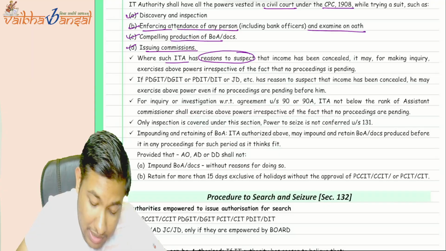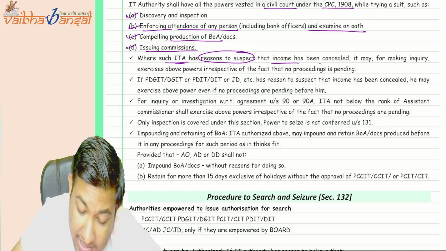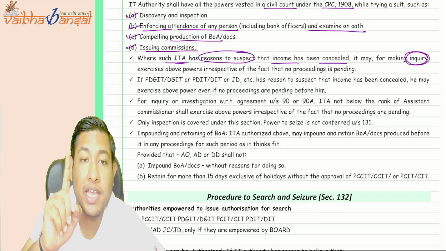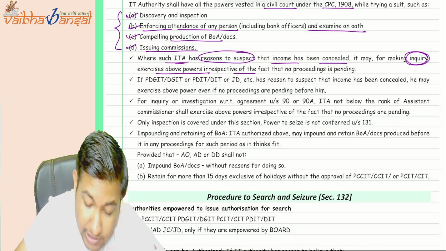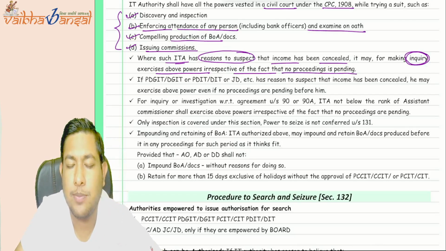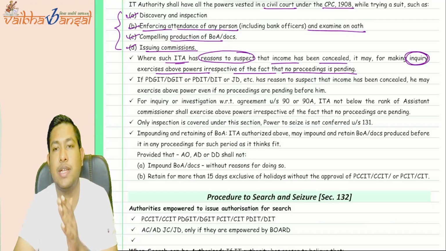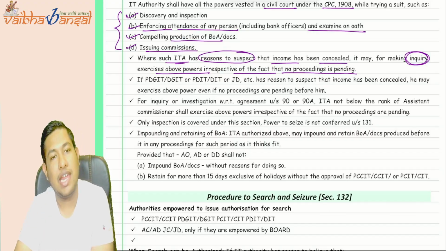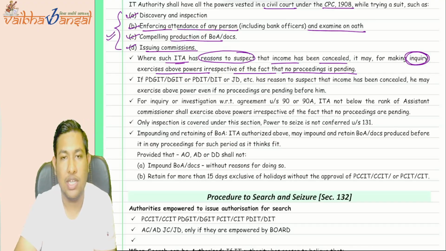So where such ITA, the income tax authority, has a reason to suspect that income has been concealed, it may, for making inquiry, exercise the above powers given in A to D, irrespective of the fact that no proceeding is pending. Whether the proceeding is pending or not does not matter. If the income tax authority has a reason to suspect that the particular assessee has income escaped or concealed, he can inquire into all these things for the purpose of inquiry.